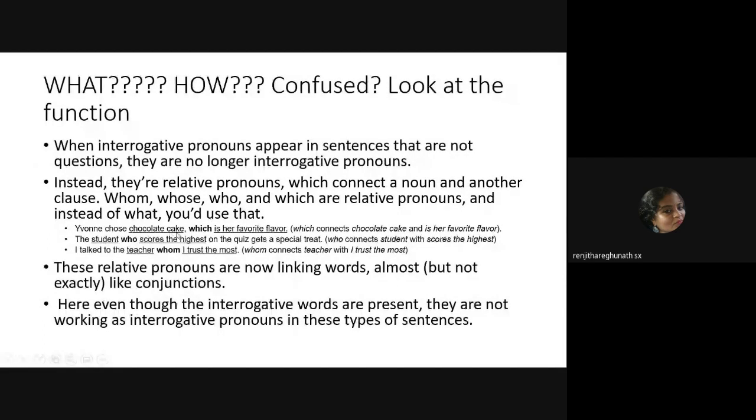You chose chocolate cake, which is a favorite flavor. The student who scores the highest on the quiz gets a special treat. Can you understand? So there is a connection between, it connects what? You can either think of it like this, connecting a noun and another clause, or an independent with a dependent clause. And they do not end in a question mark. If you do not see a question mark, immediately you can eliminate what? Interrogatives. Fine.